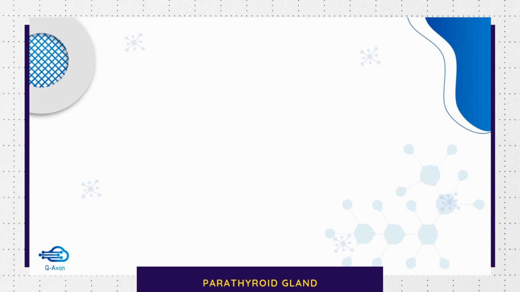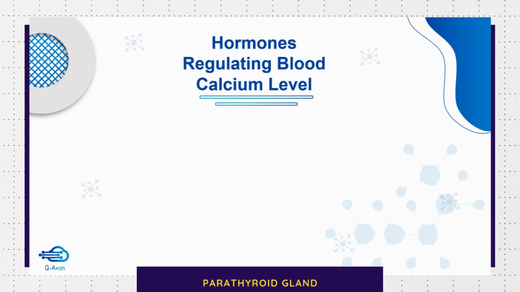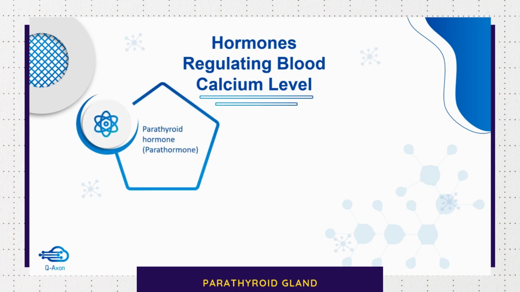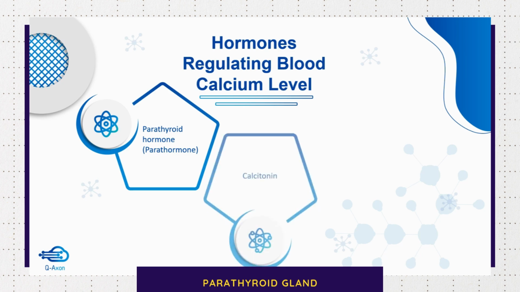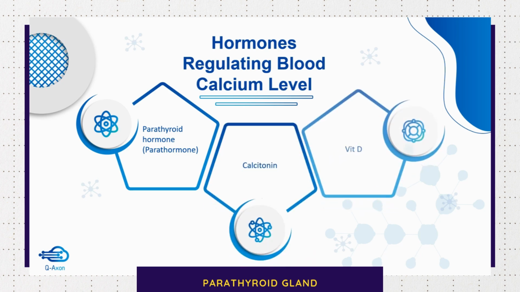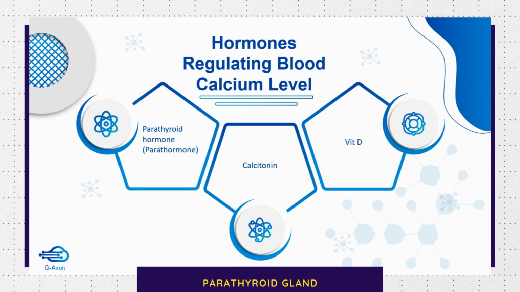Now that we have seen about calcium homeostasis and physiology of bone, let's move on to the hormones regulating blood calcium level. We have parathyroid hormone, that is parathormone, calcitonin, and vitamin D. These three hormones play an important role in maintaining the calcium homeostasis.